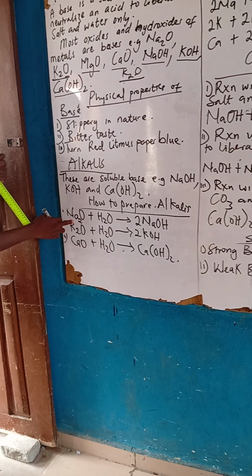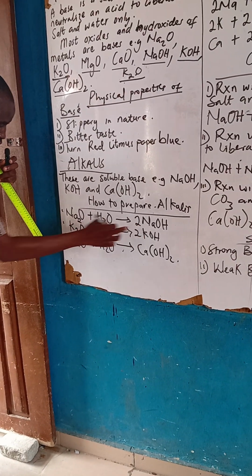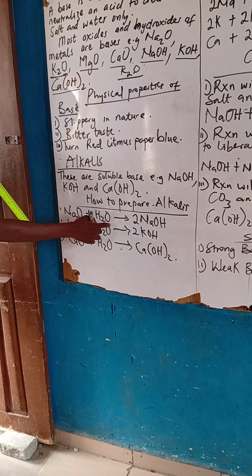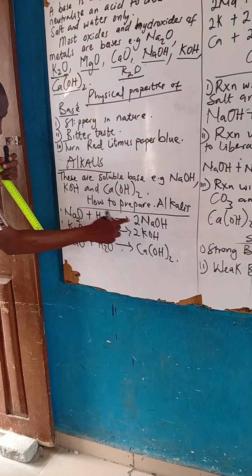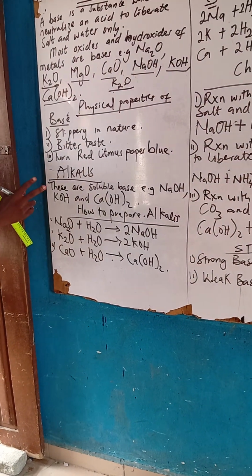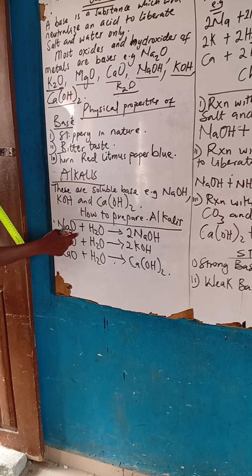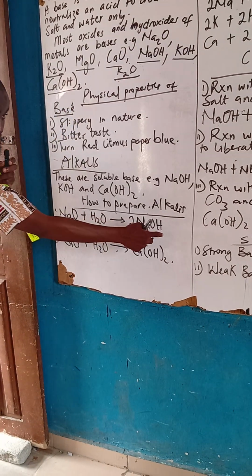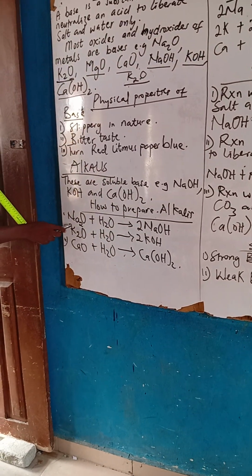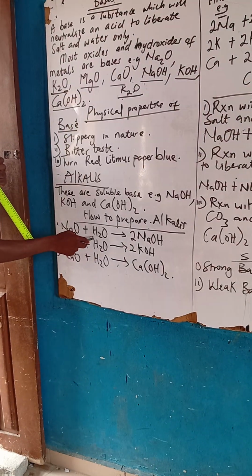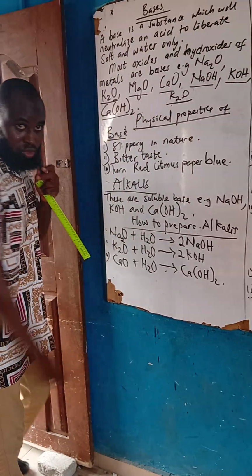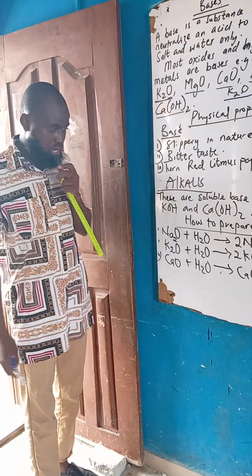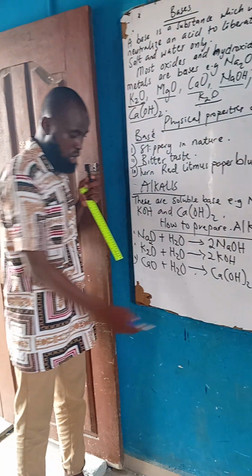So 2 sodium here, 1 oxygen here, 1 oxygen, that's 2 oxygen, isn't it? How many hydrogen? 2. So sodium oxide and water will give us sodium hydroxide.